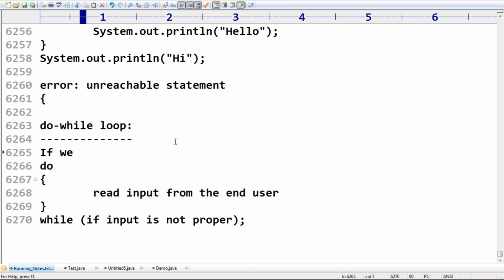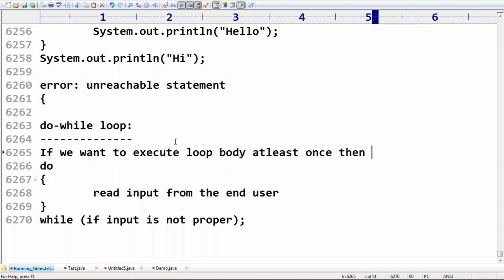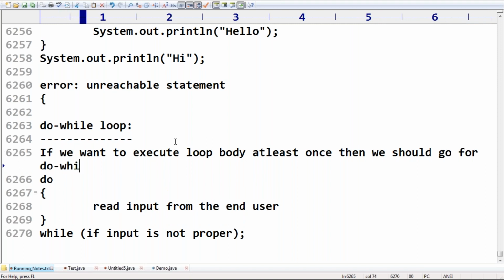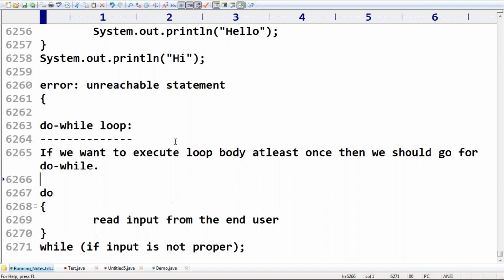If we want to execute the loop body at least once, then we should go for do while. In the case of a while loop, how many times will the loop body be executed?